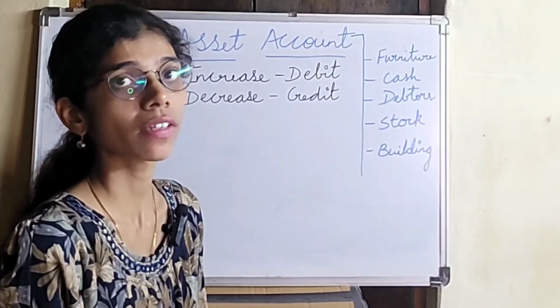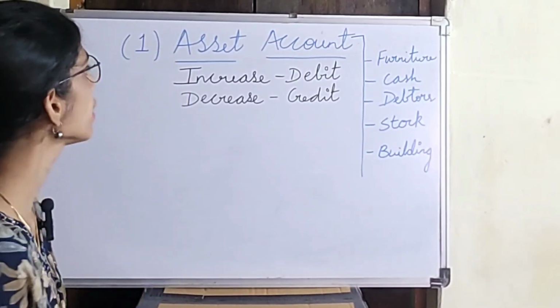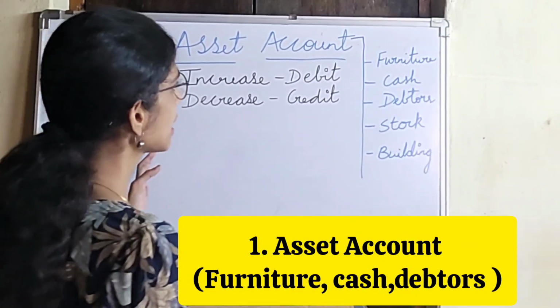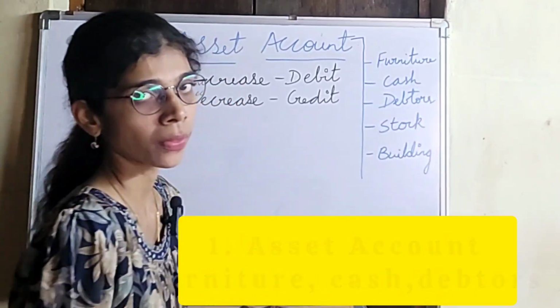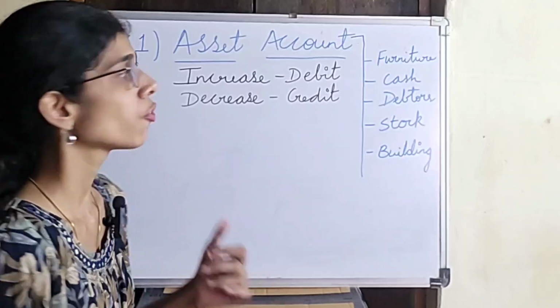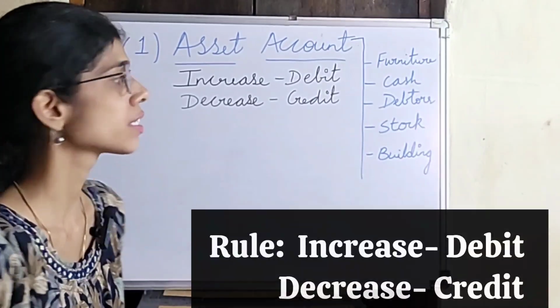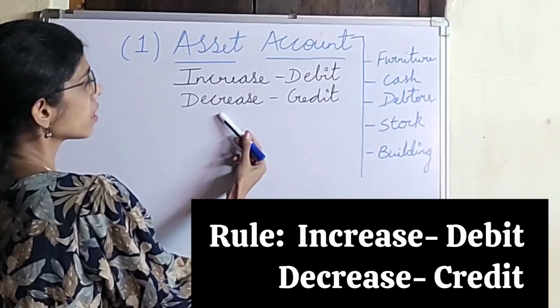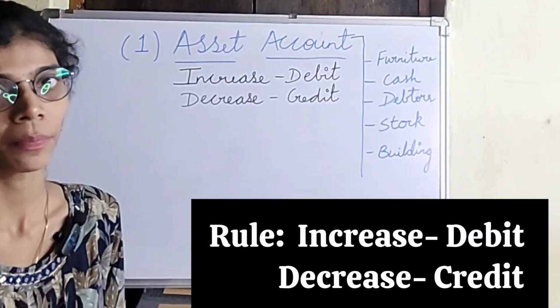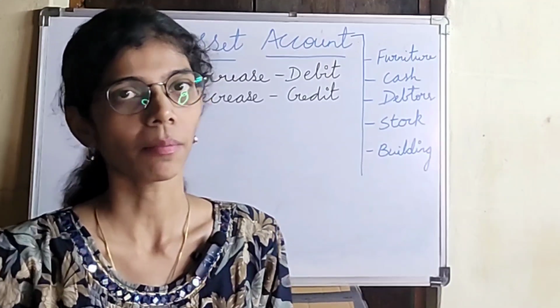So the first account which we will study under modern approach is that asset account. So asset account will include furniture, cash, debtors, stock, building, etc. So the rule which is applied for asset account under modern approach is that when the asset value increases, it will be debit, and when the asset value decreases, it will be credit. So let us understand this with an example.